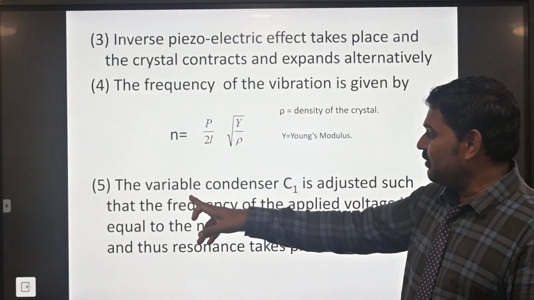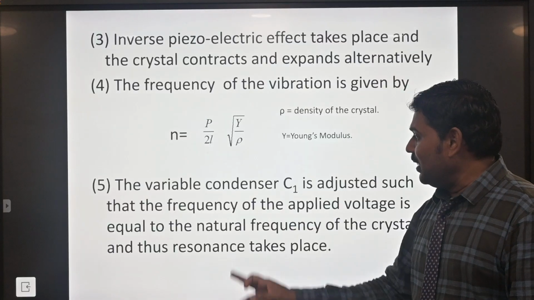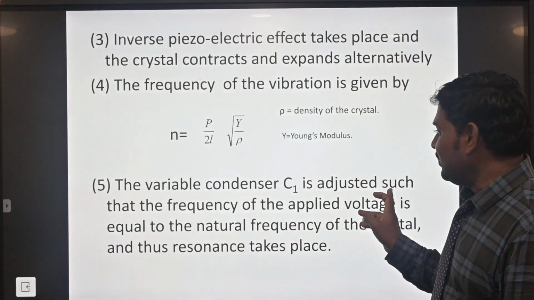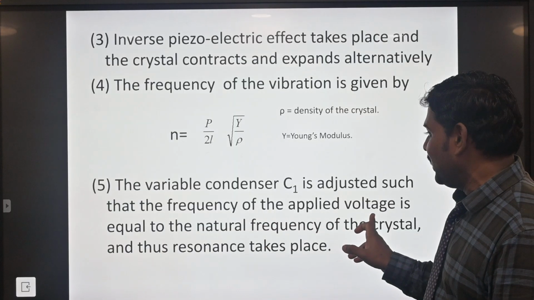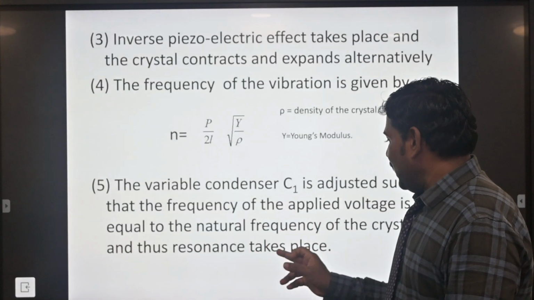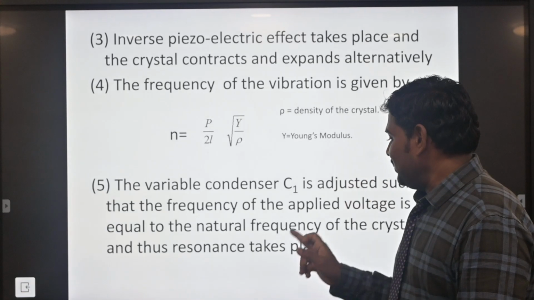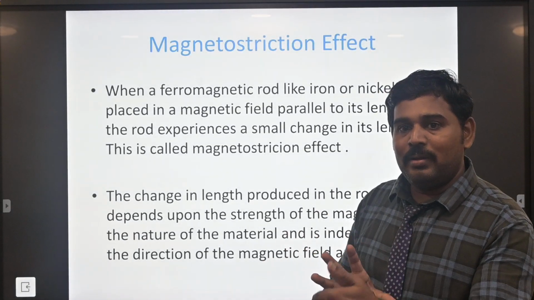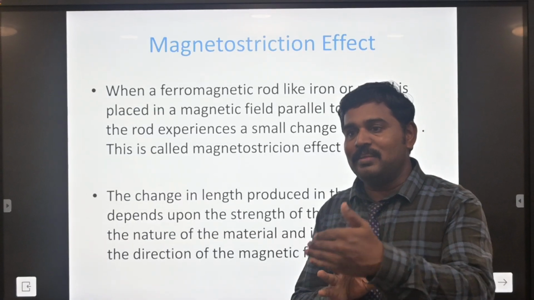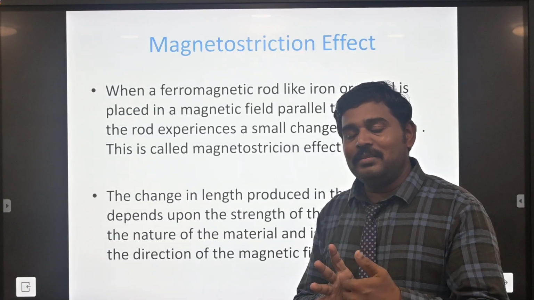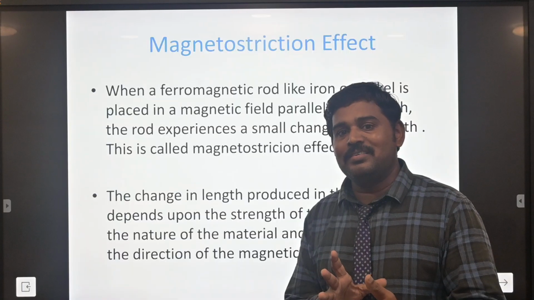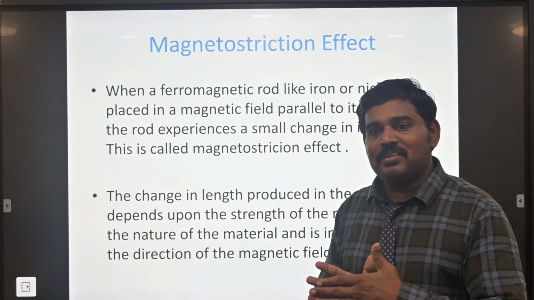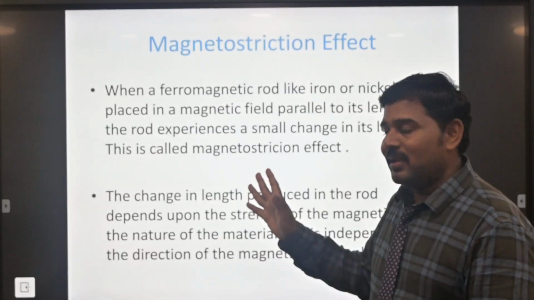piezoelectric method. So the second last one is the variable condenser. Variable condenser is utilized as a capacitor C1. It adjusts the frequency so that the applied voltage equals the natural frequency of resonance of the plates. So equal means you will be adjusting the capacitor or condenser. The capacitor condenser will produce the range of ultrasonic waves in the piezoelectric method.